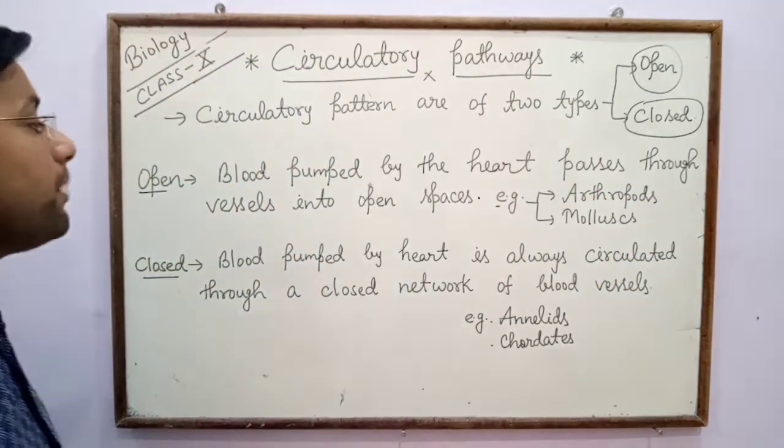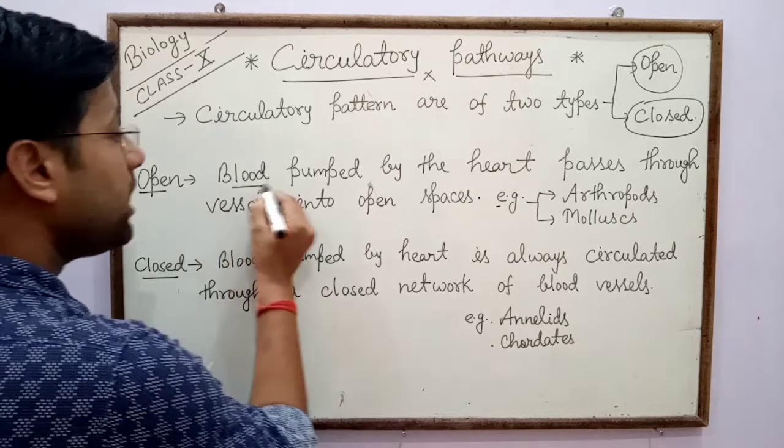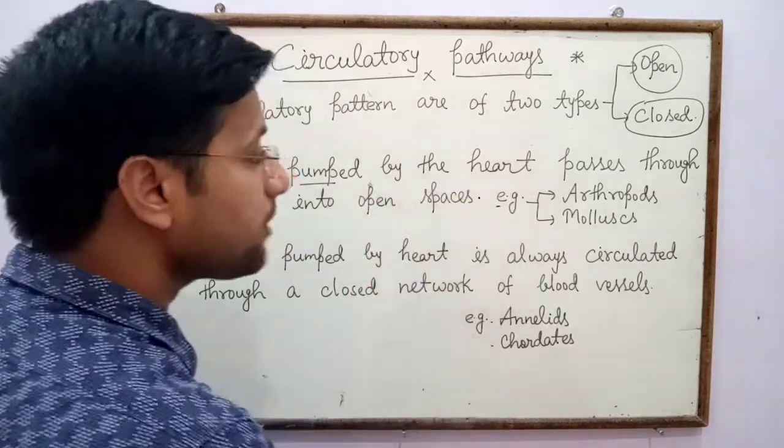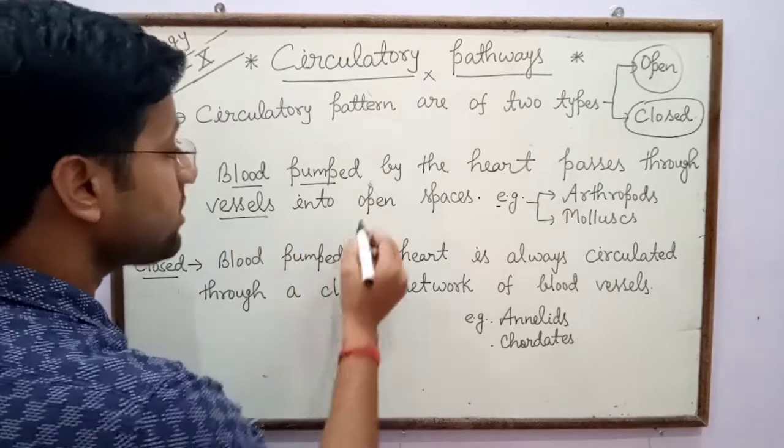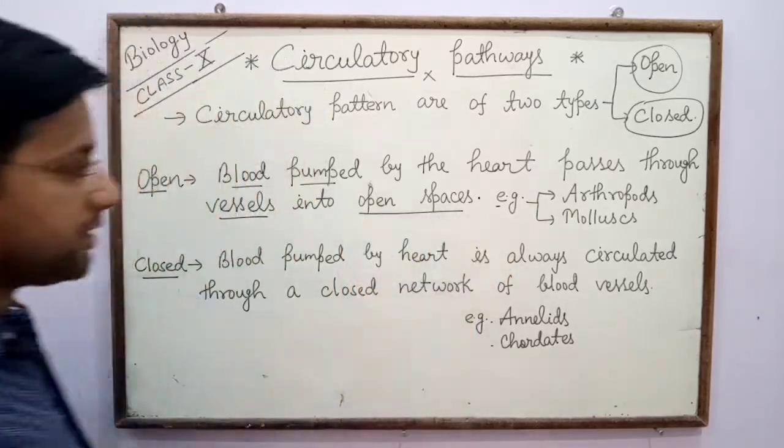So in open circulatory system, blood pumped by the heart passes through vessels into open spaces.